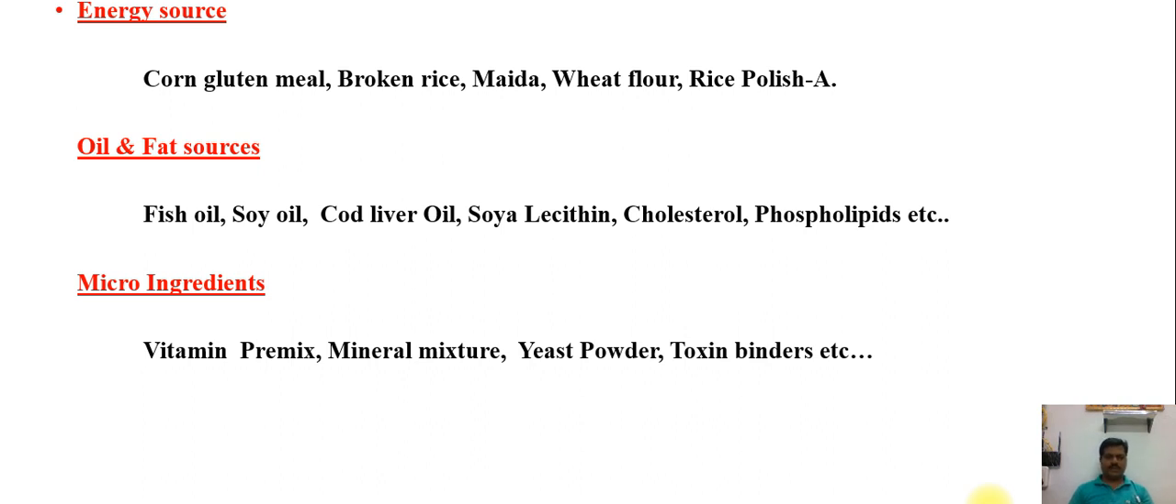Then micro ingredients: vitamin premix, mineral mix, yeast powder, toxin binder. Some of them are used for enzymes if necessary. Some are used for amino acids, lysine, methionine, threonine, if necessary. But mostly they will manage the nutrient profile from the source of ingredients they are using, and utilize that to the maximum. If they are not able to meet the required quantity, then they will additionally add it in the formulation.